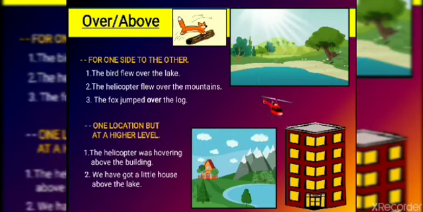If I had written we have got a little house over the lake, that would mean the same position as the lake, so the house would be in the lake. The sentence would be inappropriate. Can we have the house just on the lake? We cannot, it will sink, right? So when we want to indicate that it is nearby and at a higher level, we will use above.